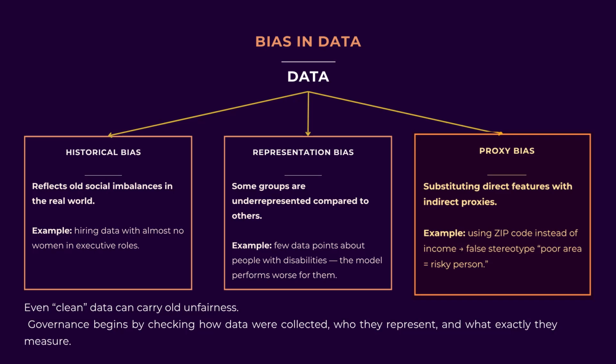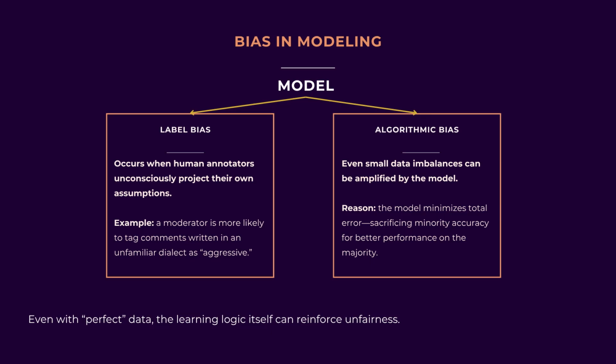For example, lacking income data, we might use a zip code, assuming that people in prestige neighborhoods have a higher income. The model learns that people from a poor area are a risky group, applying a stereotype to every resident, including a perfectly creditworthy person. But even with perfect data, problems can arise from the model and its training process.